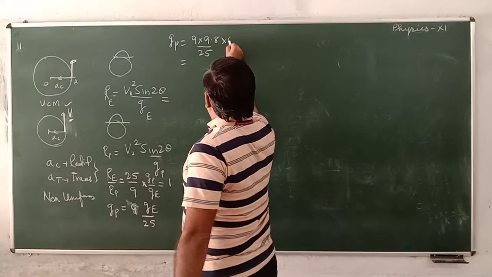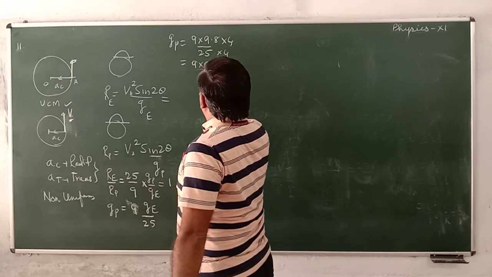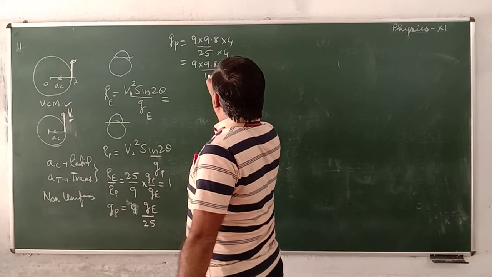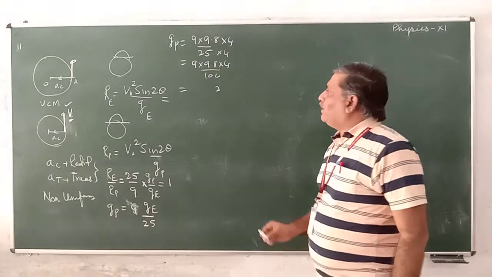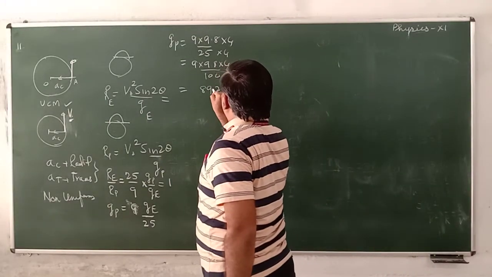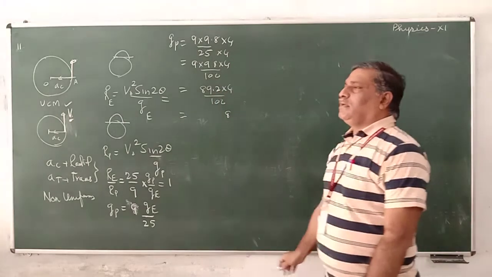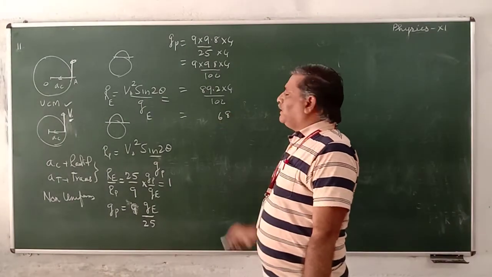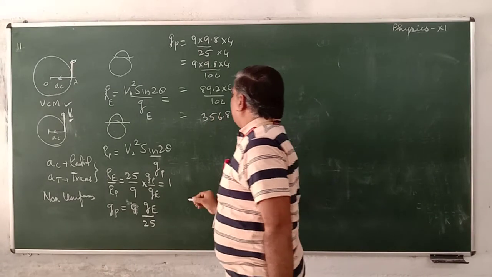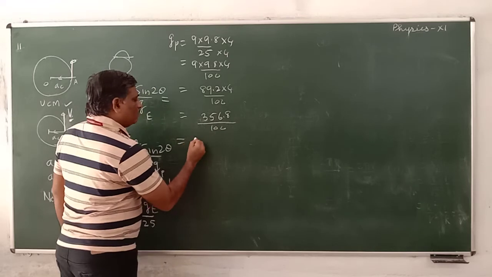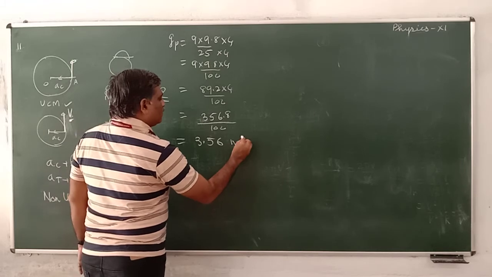I multiply this also by 4, I multiply this also by 4. I get 9 into 9.8 into 4 divided by 100. 9 8s are 72, 9 9s are 81 and this 7, 89, into 4 divided by 100, which is equal to 8. 4 9s are 36, 4 8s are 32, and it becomes, divided by 100, 3.56 meter per second square.